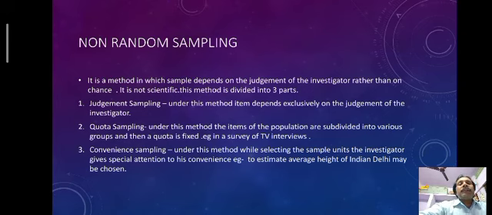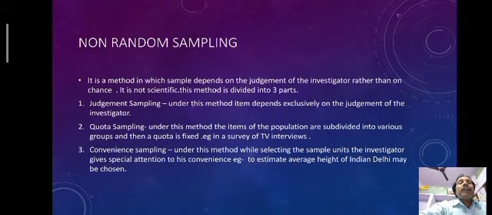First, judgment sampling. Under this method, the selection of items depends exclusively on the judgment of the investigator. In simple words, the investigator selects only the items he likes, and that is known as judgment sampling. Second is quota sampling.